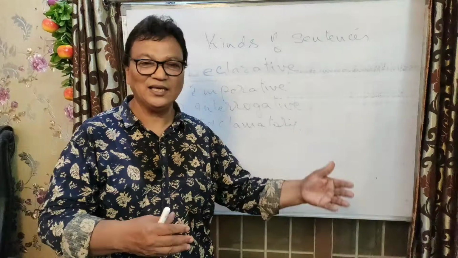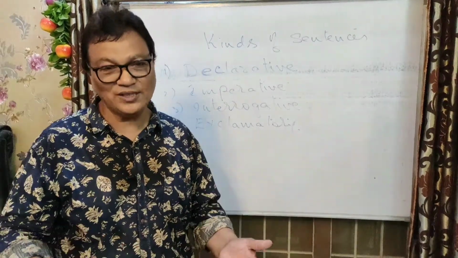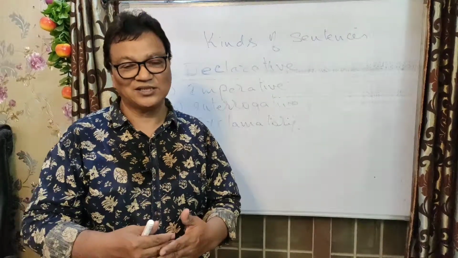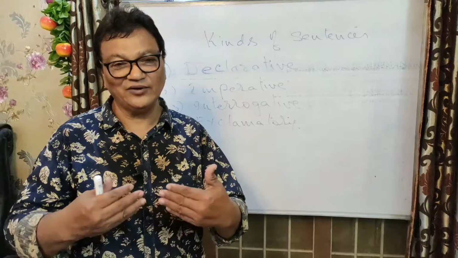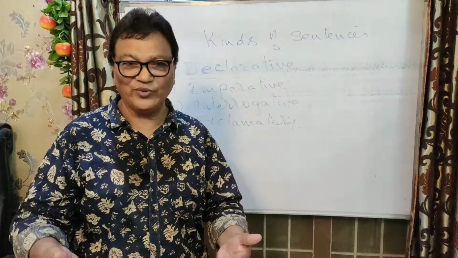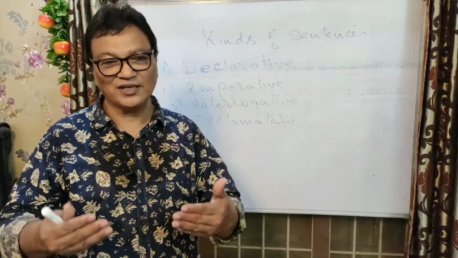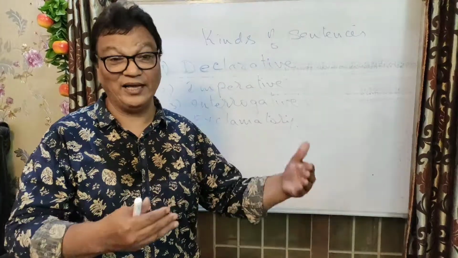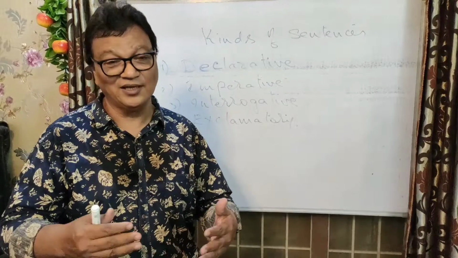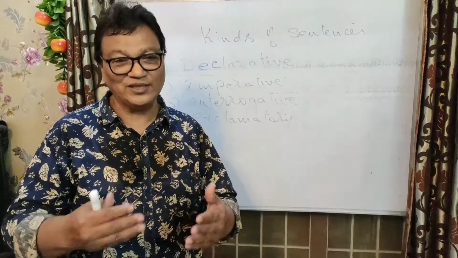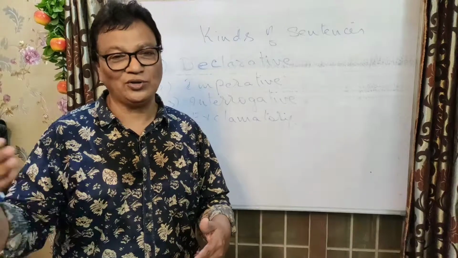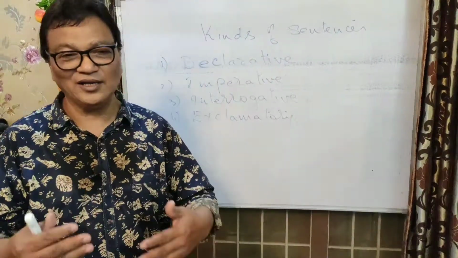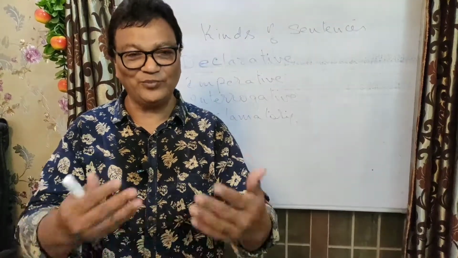Now the second one is imperative. What is imperative? It is spoken to the second person. So imperative is in the form of command, request, advice or suggestion. So let me say command. Commanding sentence is very important. Sometimes we get angry and we say get lost, don't talk nonsense. Like that, many ways we can get angry and we say in the form of imperative.